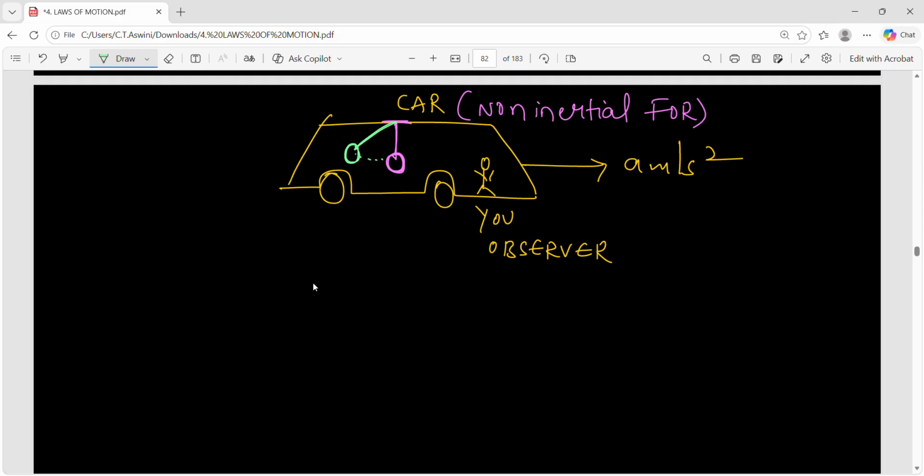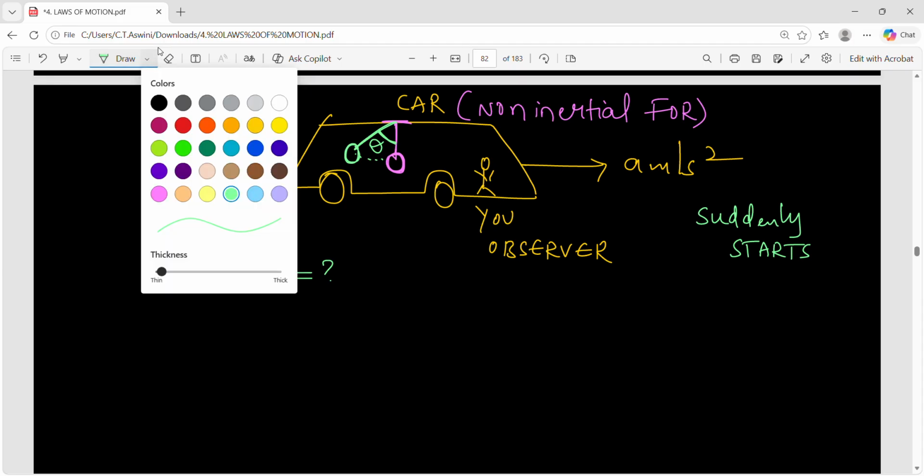What is the reason? The reason is Newton's first law: inertia of rest, inertia of motion. We have already covered this, right? Just refer to that video. So it's because of Newton's first law that the bob moves backward when the car suddenly starts moving forward. Now the concept here is, how much angular displacement will the bob make? This is the question. You have to find this theta. The car suddenly starts moving forward, so the bob will move backward. How much will it move? What is that angular displacement?